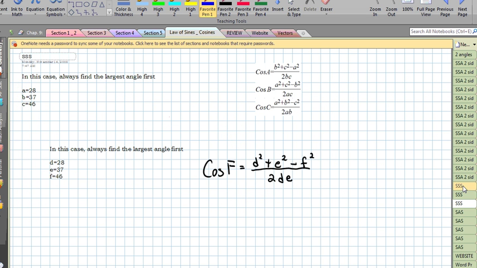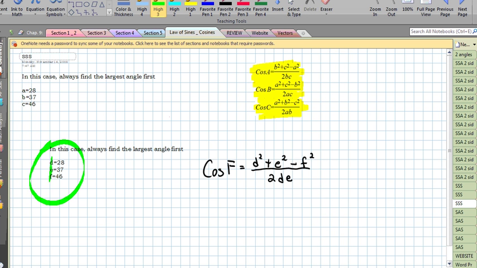All right, I'm not going to do a full example to conclude here, but I am going to point out that all of our formulas right now have been featuring only 3 letters, capital A, capital B, and capital C. Well, what if they give us a situation where they tell us 3 different letters? Well, if you write down this formula a few times, you're going to notice a pattern.